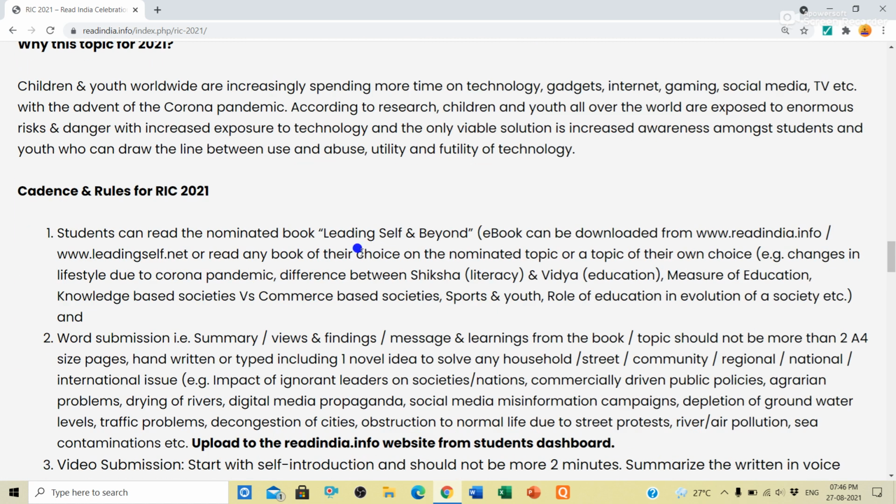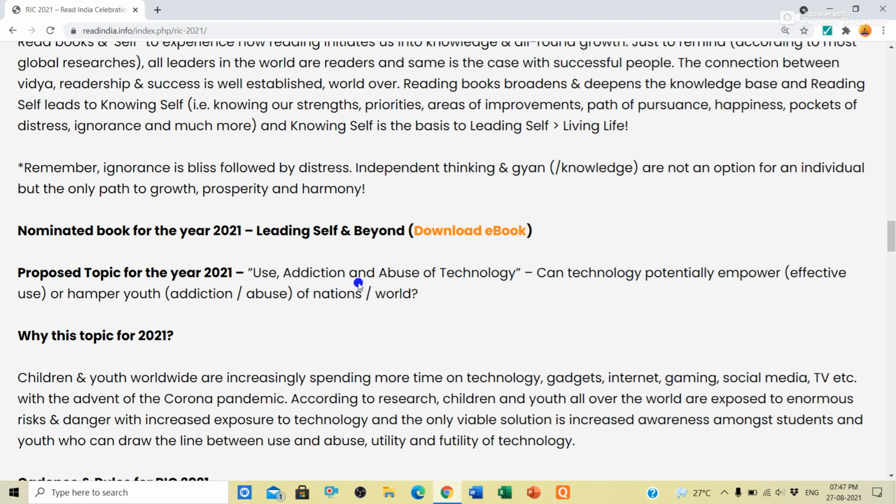Okay, then you can read Leading Self and Beyond. This is the name of the book. After that, you can either read the book or read any book of your choice on the nominated topic or a topic of your own choice. The topic is use, addiction and abuse of technology.